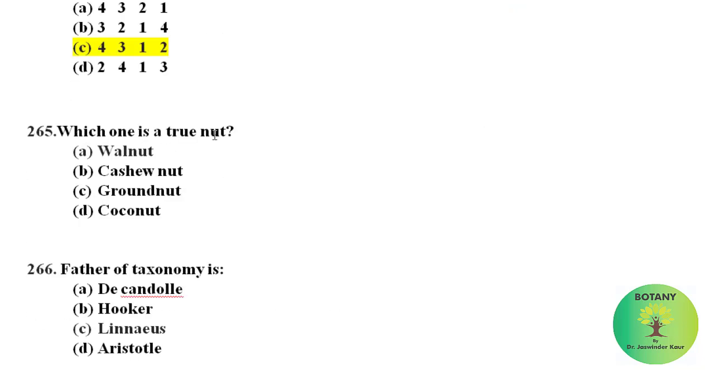Which one is a true nut? A true nut is a fruit composed of a hard shell and an edible seed, and the shell does not open to release the seeds. This type of nut, the true nut, is present in walnut. Others, the cashew nut, groundnut, and coconut, are not true nuts; these are false nuts.